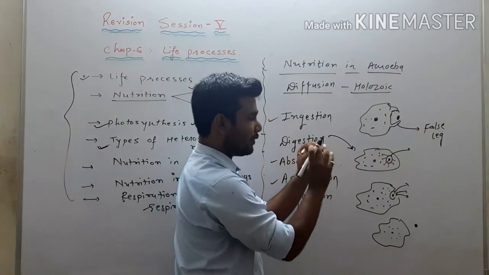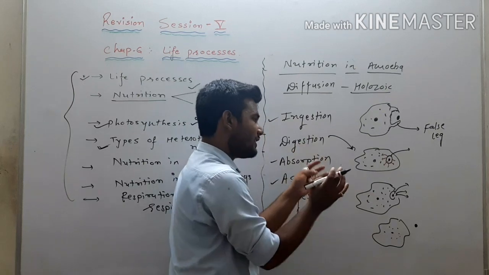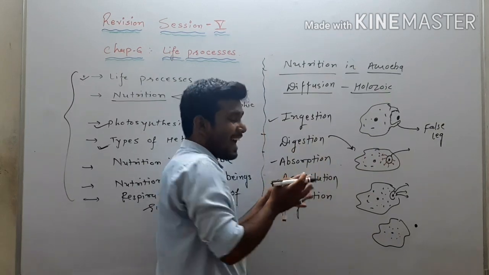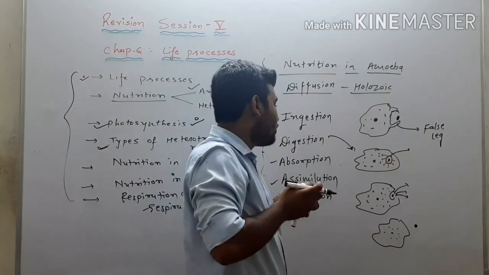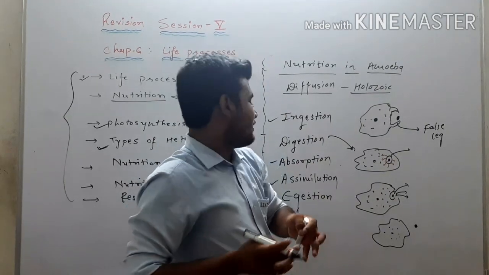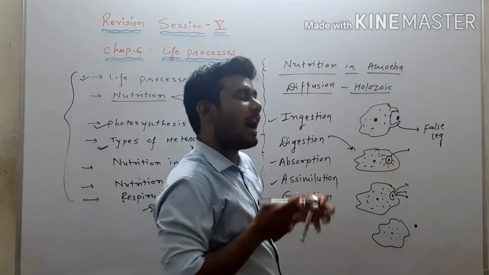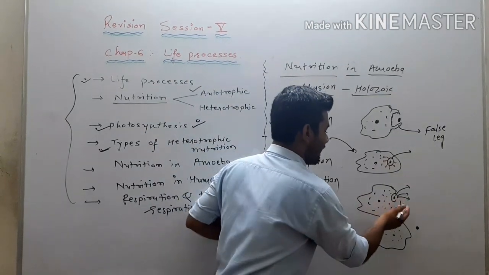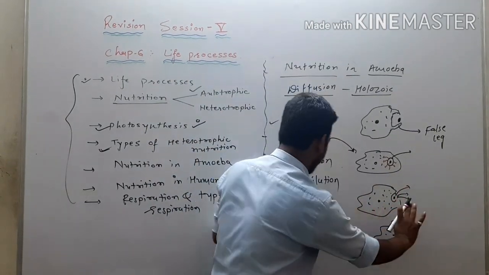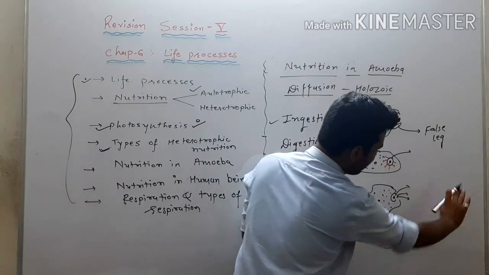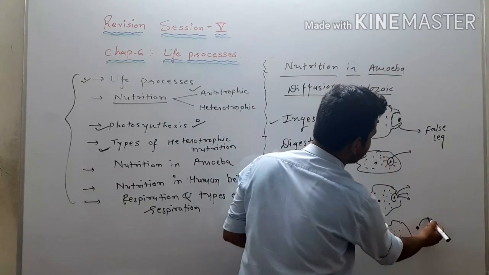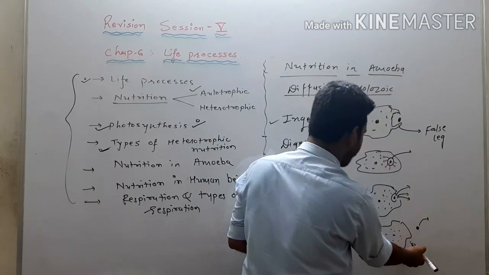So this way, by the process of ingestion, by pseudopodia, it ingests the food. After that, in that vacuole, it will get digested. The digested particle will get absorbed. As it is absorbed, it will be used to obtain energy. So that will be assimilation. After the process of assimilation, the harmful substances in the vacuole, by the process of diffusion, will be thrown out from the body, and this is the excretory substance of amoeba.